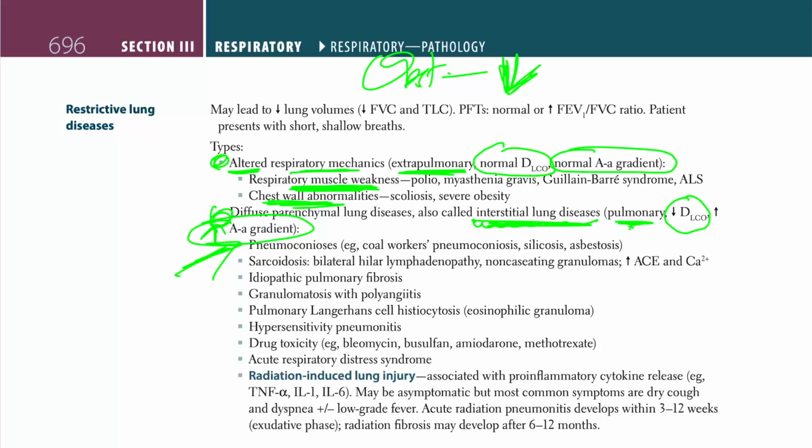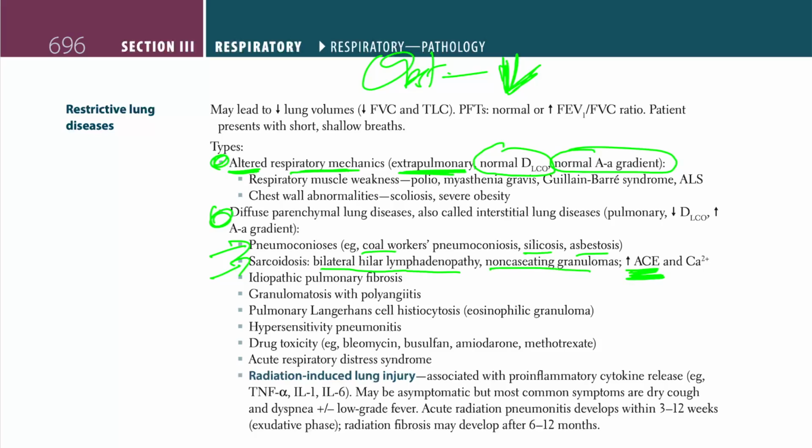What are the diseases in it? You can have interstitial lung disease with the pneumoconiosis, which are coal workers' pneumoconiosis, silicosis, asbestosis. You can have sarcoidosis, which is basically bilateral hilar lymphadenopathy, non-caseating granuloma, increase in ACE and calcium levels. Idiopathic pulmonary fibrosis, granulomatosis with polyangiitis, pulmonary Langerhans cell histiocytosis, which is eosinophilic granuloma, hypersensitivity pneumonitis, and drug toxicity like, for example, bleomycin, busulfan, amiodarone, methotrexate.